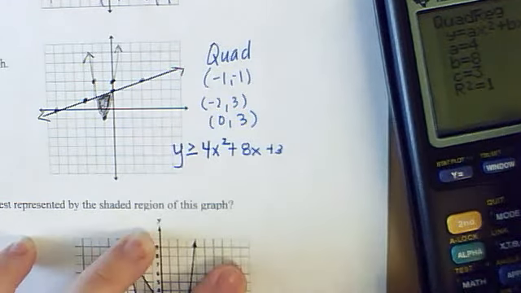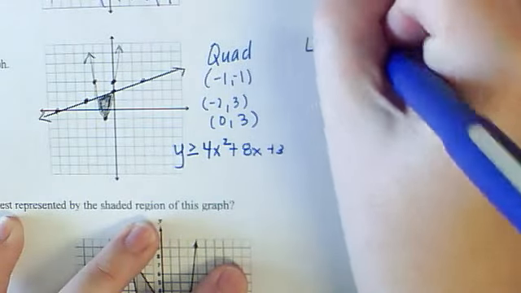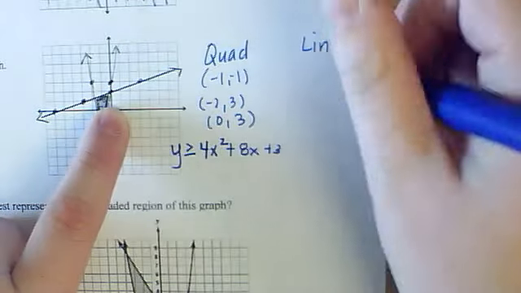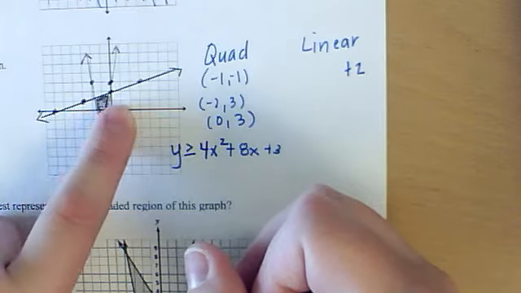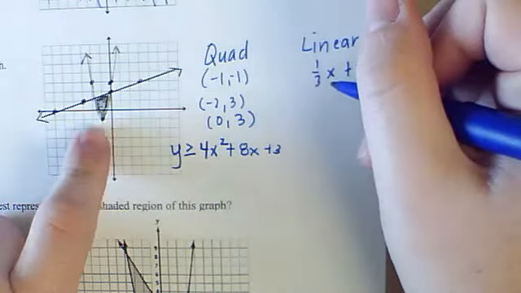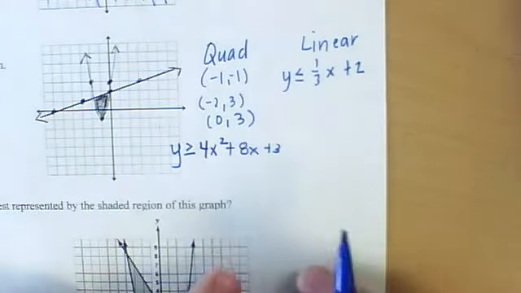Now, the linear, we can do that same way by finding the points, or you can just start off by saying the y-intercept is 2, and the slope is up 1 over 3, and it is shaded below, so less than or equal to. So there's your system right there.